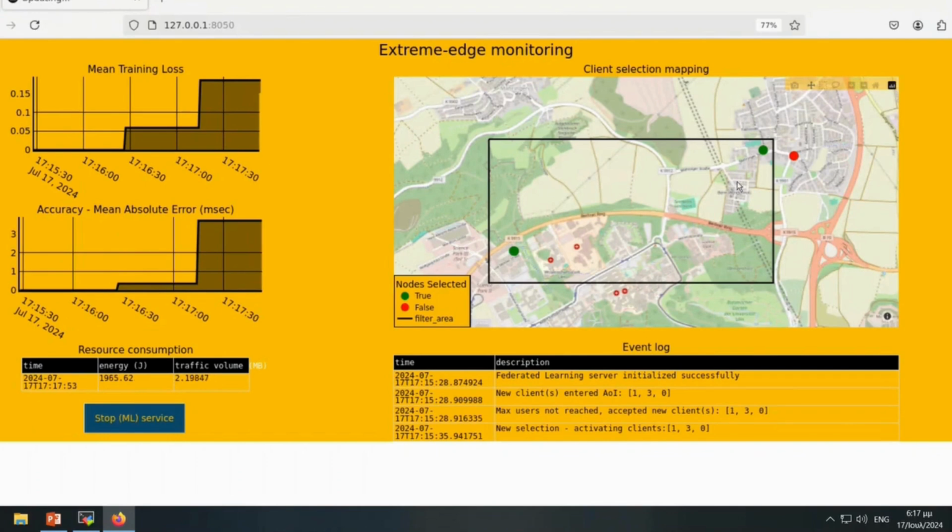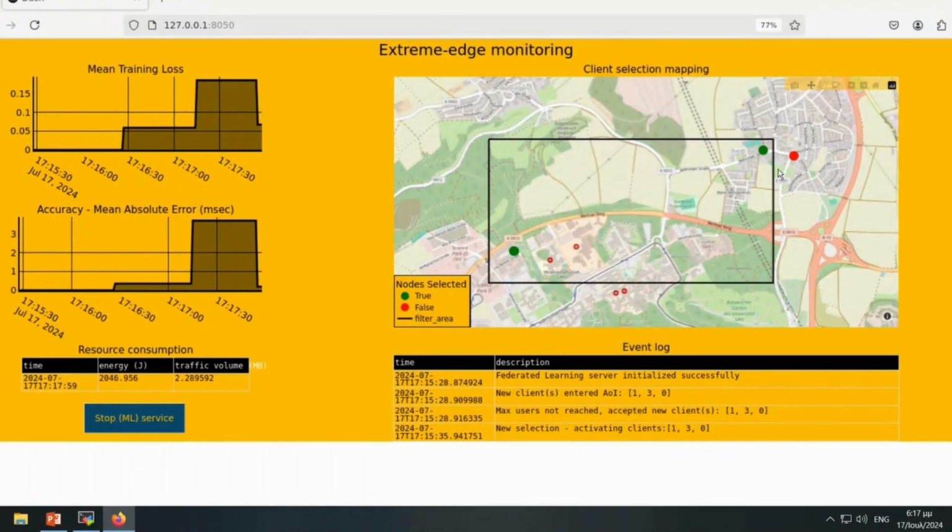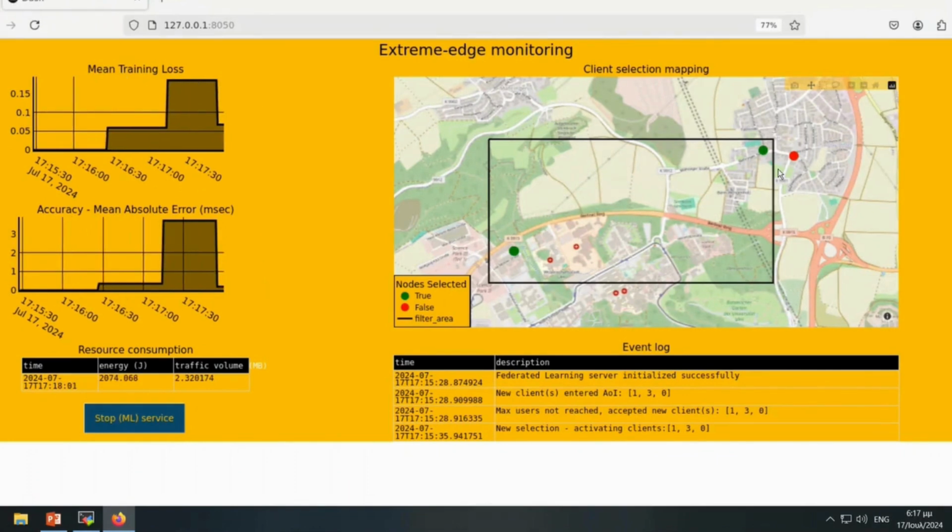As you can see now, the training has already been initiated. We have defined a couple of restrictions for our training, so the maximum number of OBUs that will participate in our task will be 3. And also we have predefined an area of interest, this black bounding box that is shown on our screen. The Extreme Edge Orchestrator will only select vehicles that are inside this bounding box.